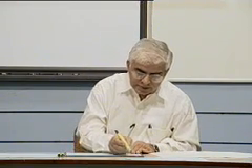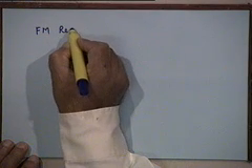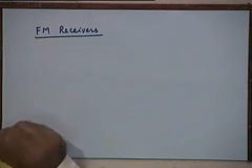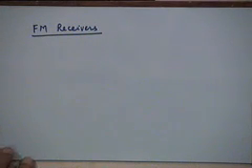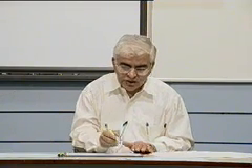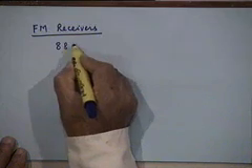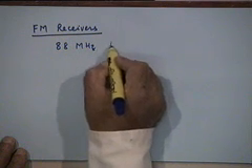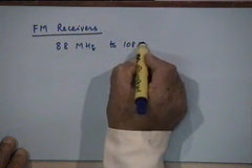Okay, let us move on, and let me talk a little further on FM receivers. You are all familiar with FM broadcasting these days, in radio for example, and you all know that the frequency band is, do you remember, 88 megahertz to 108 megahertz, right.